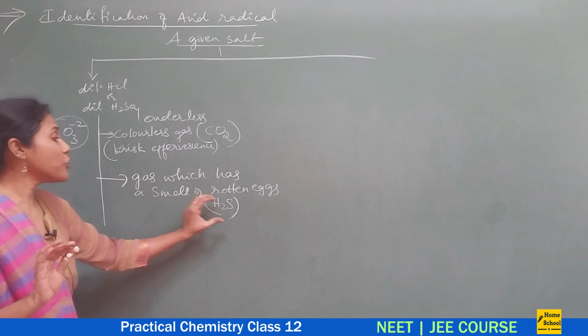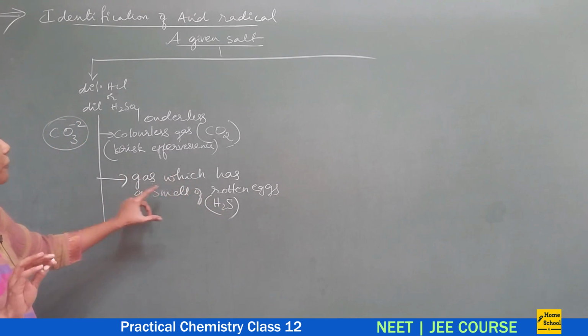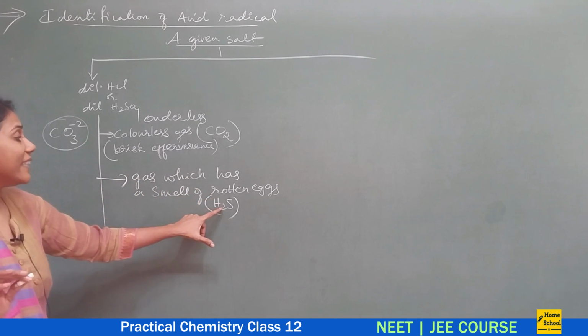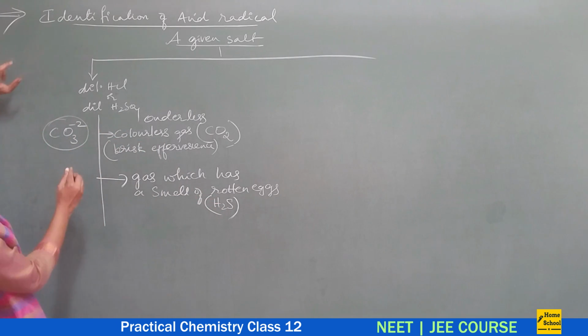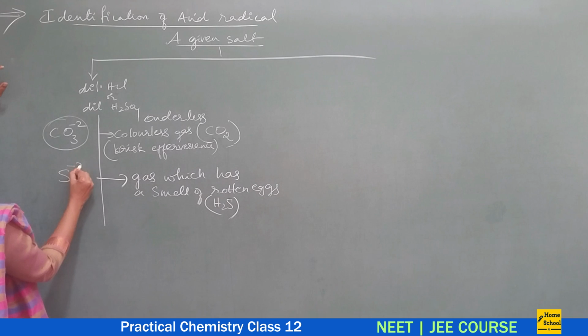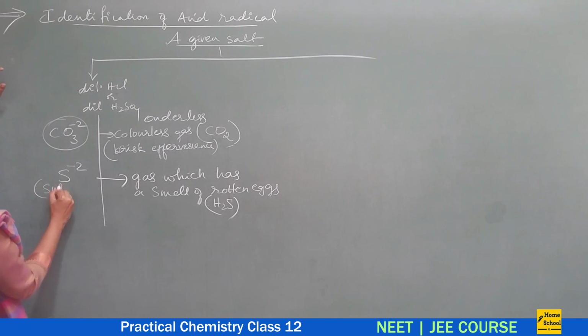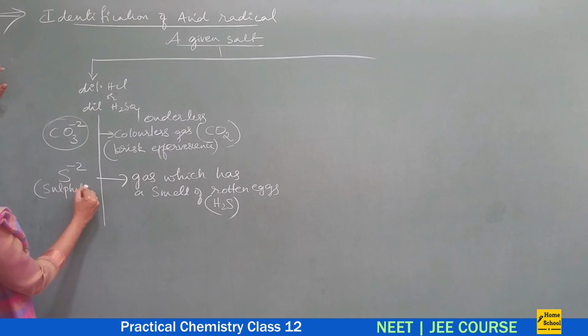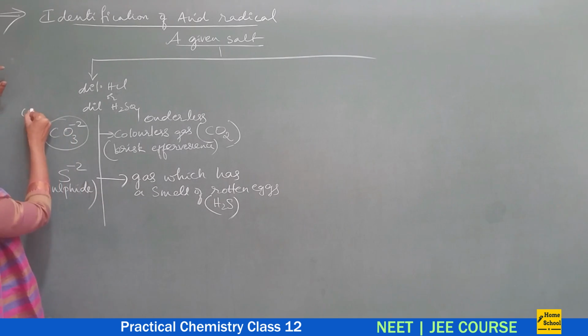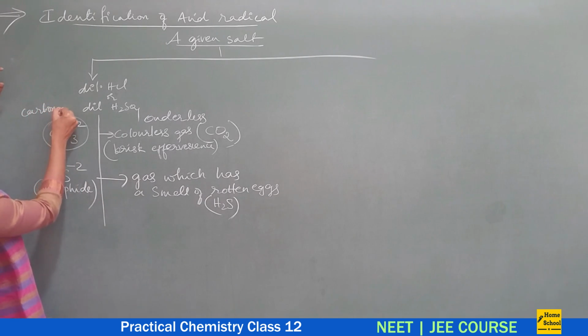Okay, so H2S gas is liberated. When can H2S gas get liberated? When a salt has the acid radical called sulfide ion. So this is a sulfide acid radical and this is a carbonate acid radical.